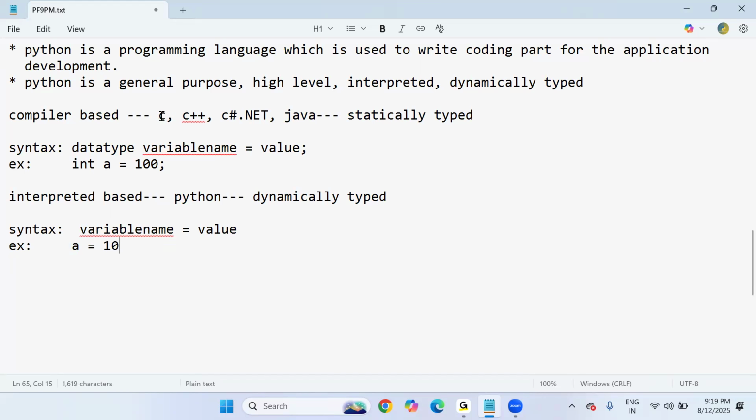But when it comes to other languages, programmers must have clarity on data types. Based on the value, what data type should be assigned to the variable, they must and should decide properly. If I give the wrong data type, it leads to an error. Let me check a quick program.